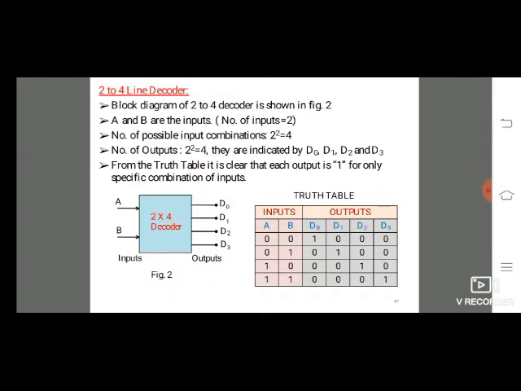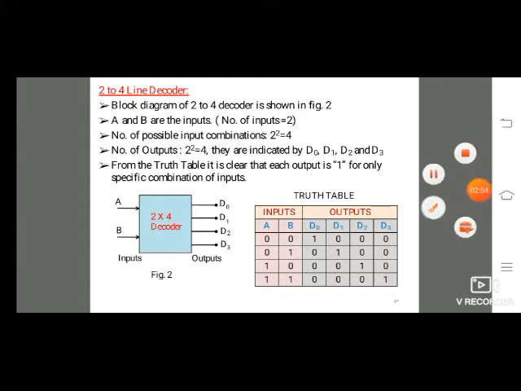So here 2 inputs, 4 outputs. This is the functional block diagram. Here A and B are the inputs, D0, D1, D2, D3 are the outputs. 2 to 4 line decoder, it has 2 inputs, 4 outputs.